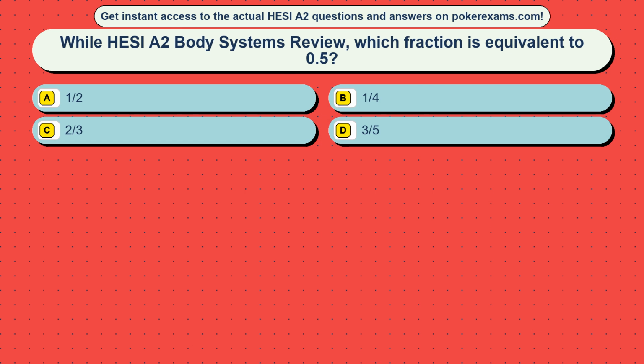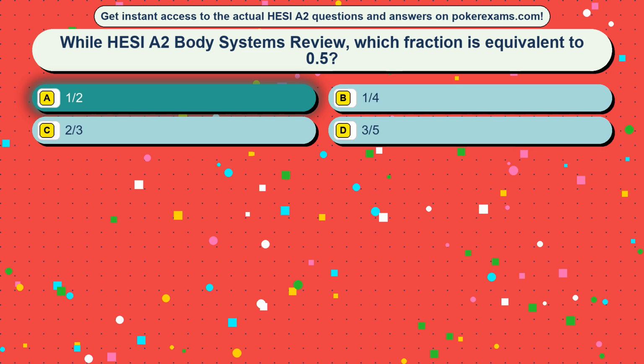Question 37. While HESI A2 Body Systems review, which fraction is equivalent to 0.5? Option A, one half, option B, one quarter, option C, 2/3, option D, 3/5. The correct answer is option A, one half.